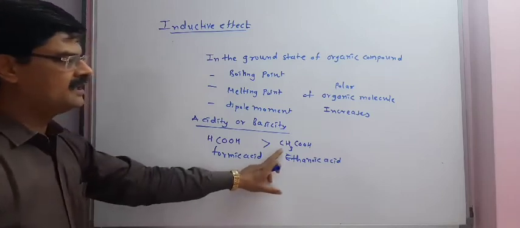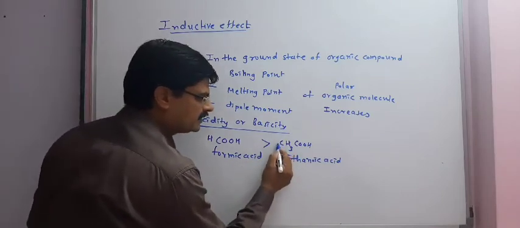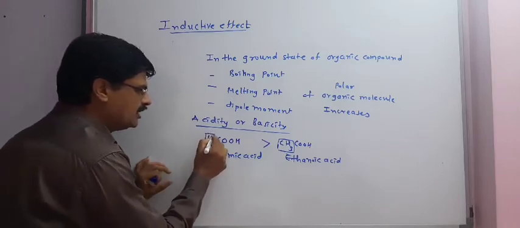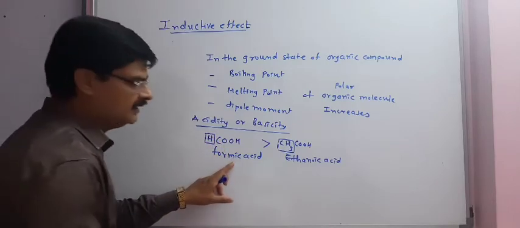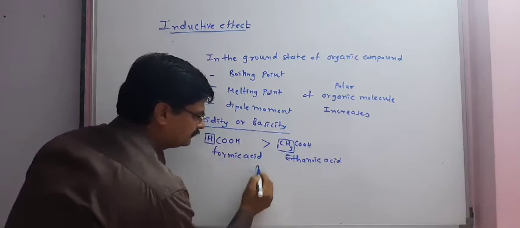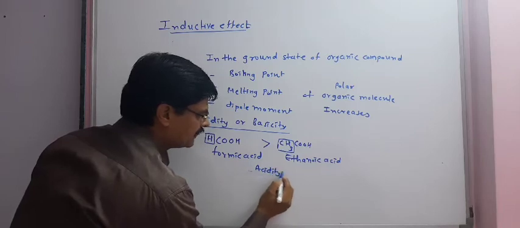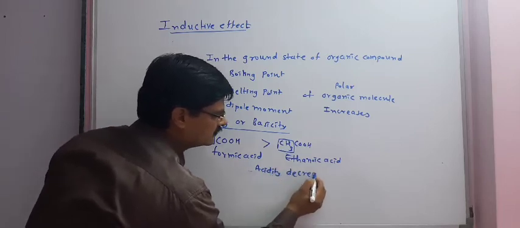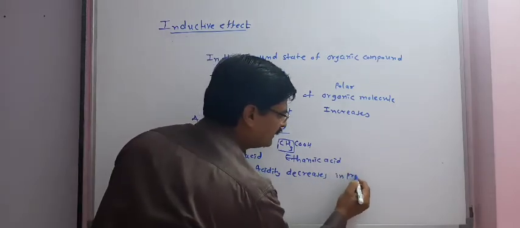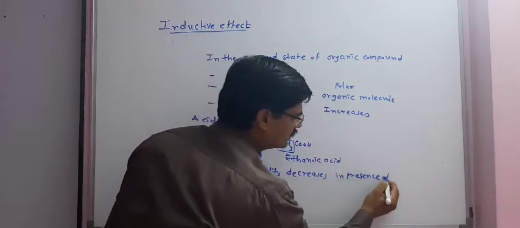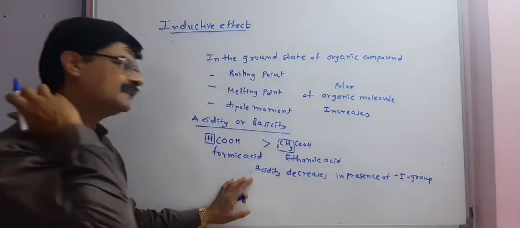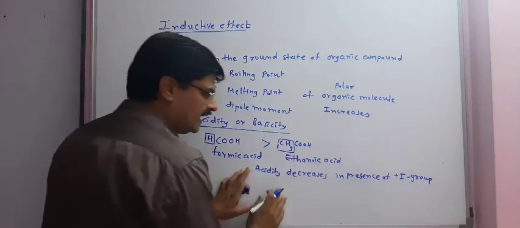It is easily understandable that because a CH3 group is present in ethanoic acid and only hydrogen is present in formic acid, we can state that acidity decreases in presence of plus I group, that is plus I inductive effect.